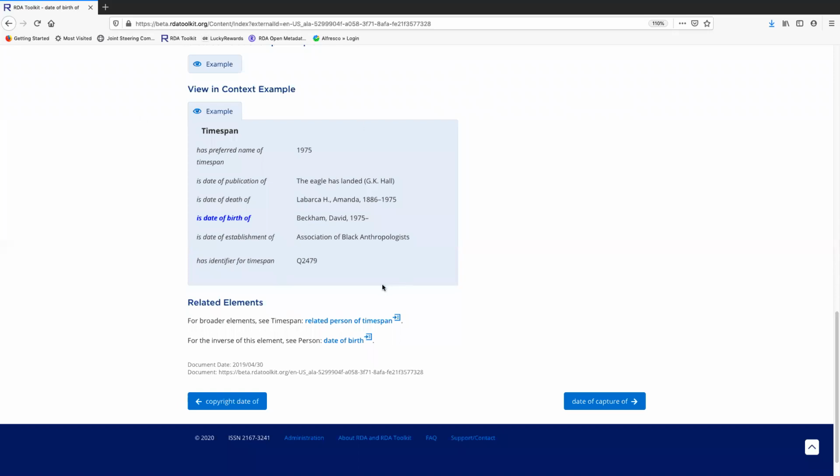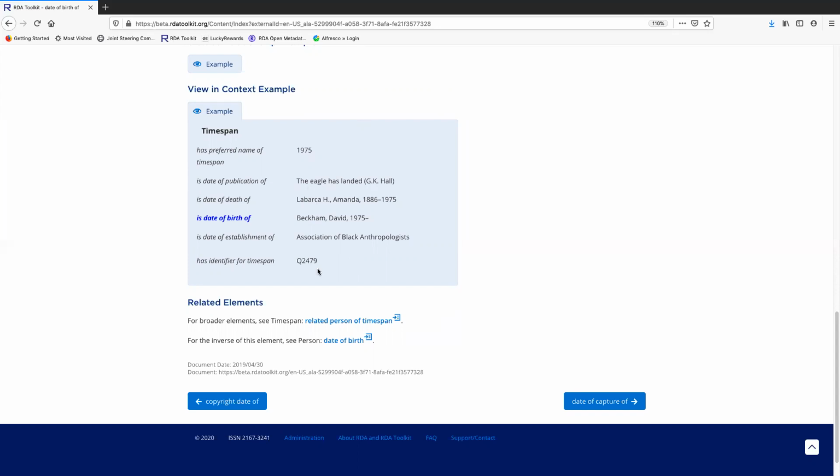As you can see here in this example, the Timespan 1975 has relationships to other instances of entities, like this manifestation, The Eagle Has Landed, and it has relationships to this person, to this corporate body, and even to this nomen. And at this point, you might be wondering, why would I want to do this?